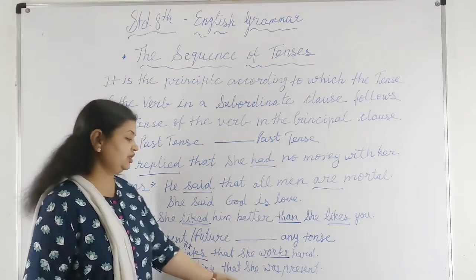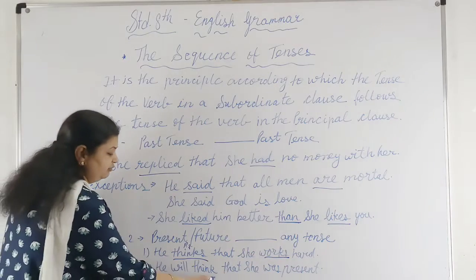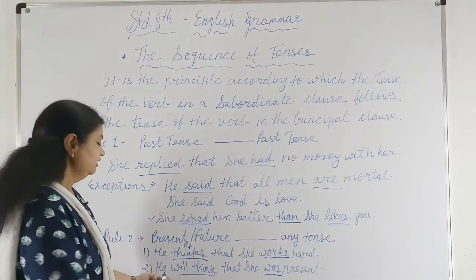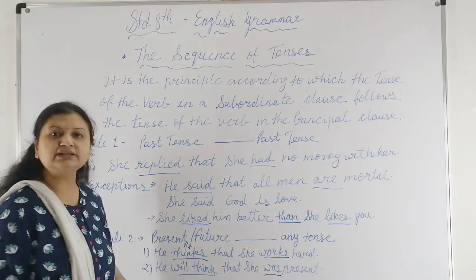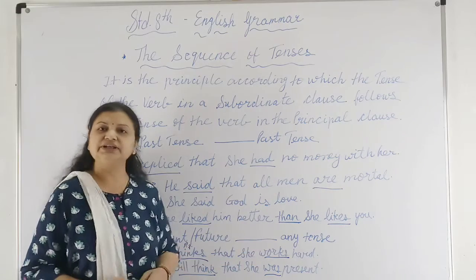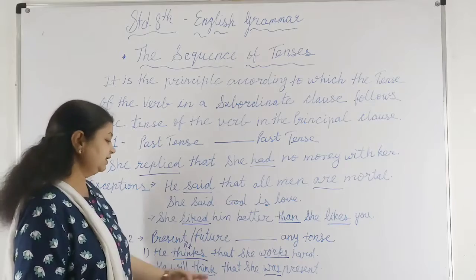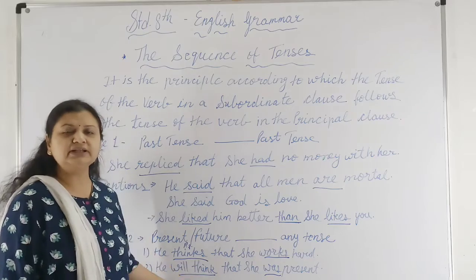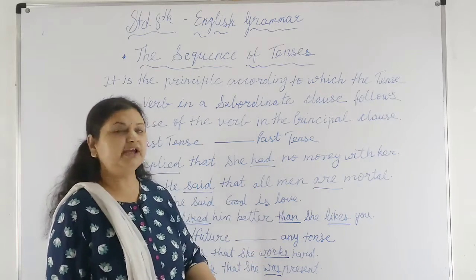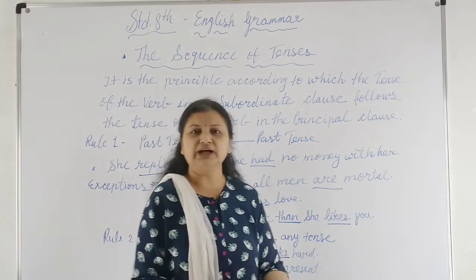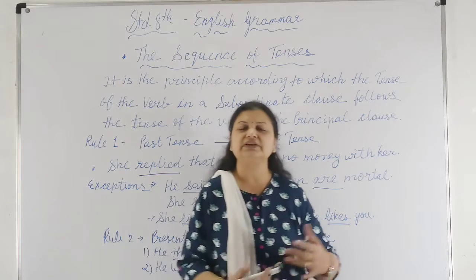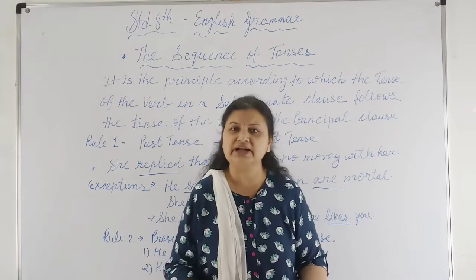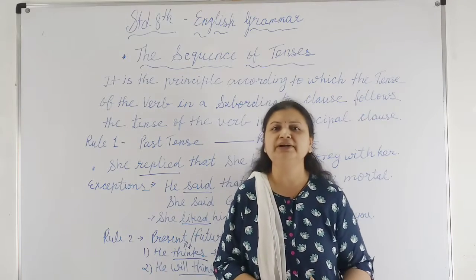He will think that she was present. Here I am using future simple in the principal clause, with the past tense in the subordinate clause, because it is the rule that if the future tense is given in the principal clause, we can use any tense there. He will think that she is present, he will think that she was present, he will think that she will be present. So this is the small part of grammar I wanted to teach you: the sequence of tenses and how you use them in sentences. Generally it is used in direct and indirect sentences, so we have to keep in mind these two rules.